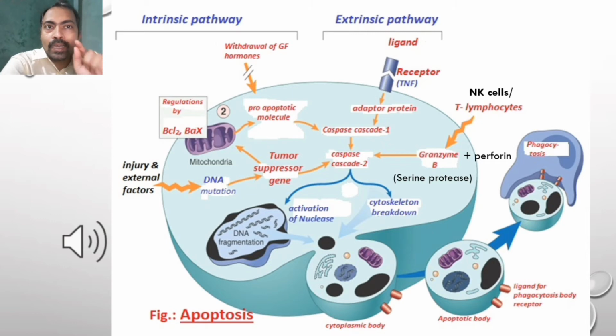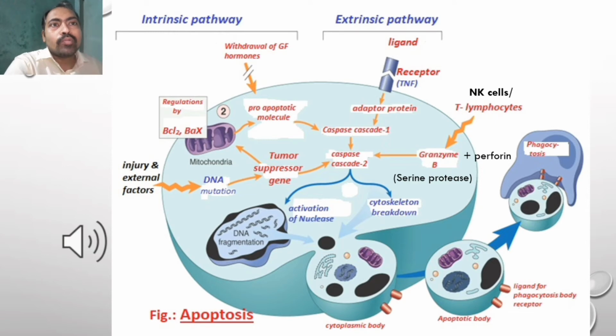Injury and other external factors help to mutate the gene, that is DNA, which helps the tumor suppressor gene to convert to a pro-apoptotic molecule, and it is regulated by regulators like BCL2 and BAX. I will discuss later what that is.